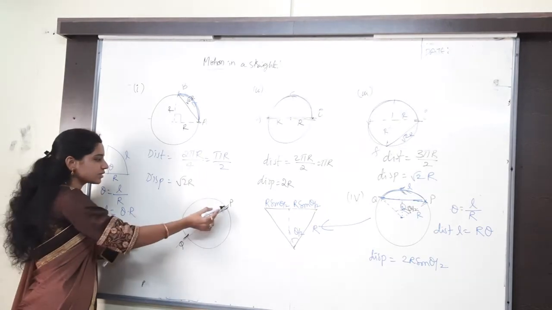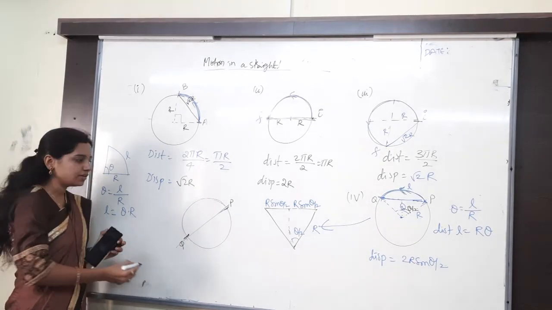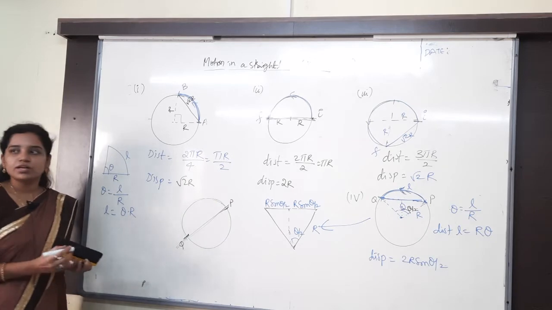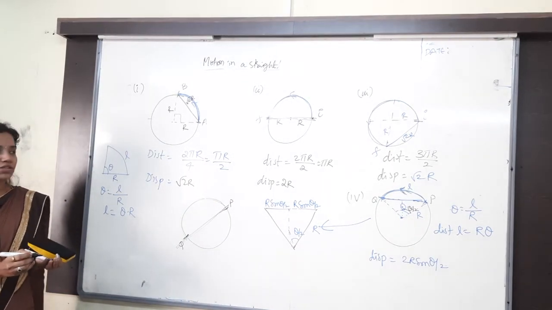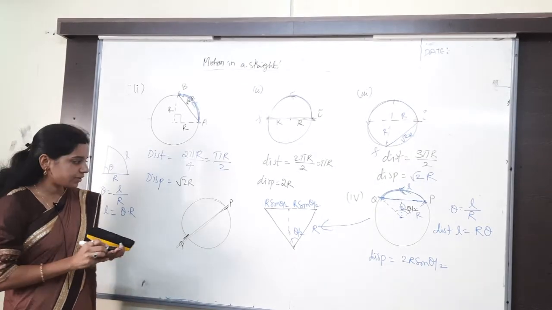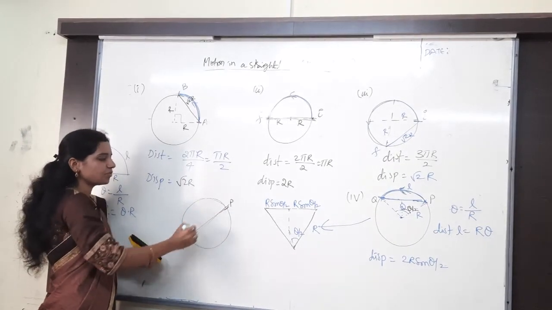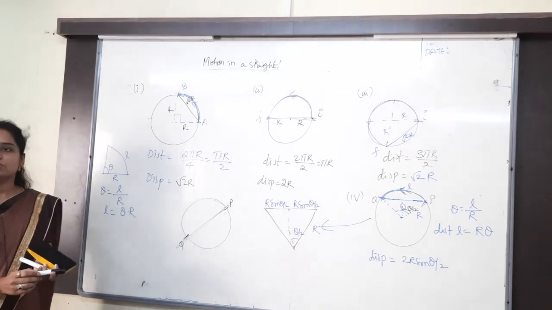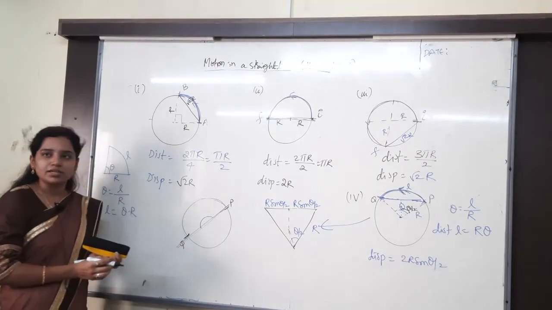So what is the distance covered? Pi r is the distance covered. What is the displacement covered? 2r is the displacement covered. Understand, right? There is no need to start always from here only. That can be anywhere, but whenever you get opposite points, the angle is how much? 180 degrees, of course. Here angle is how much? 180 degrees. Theta is 180.